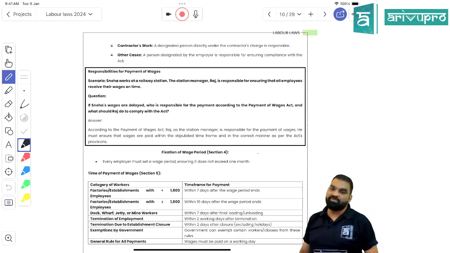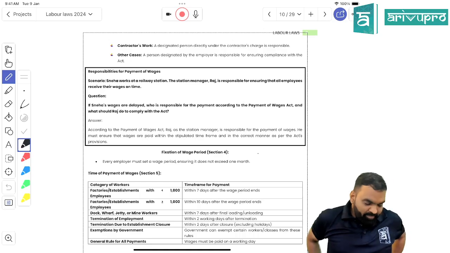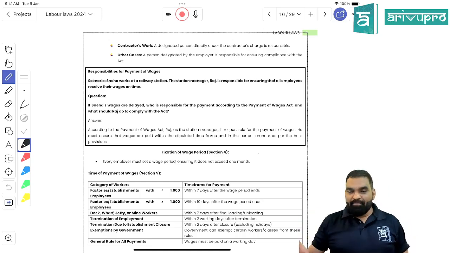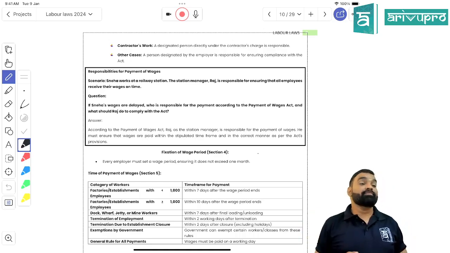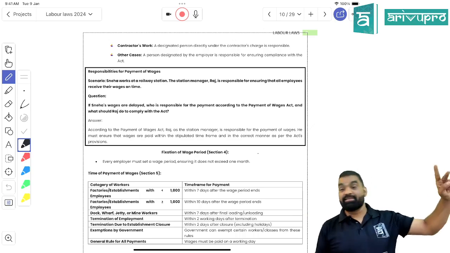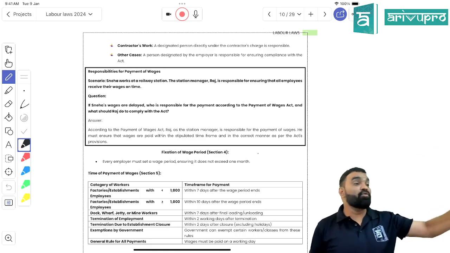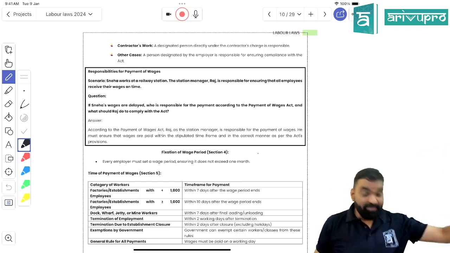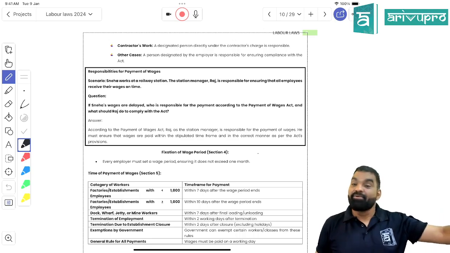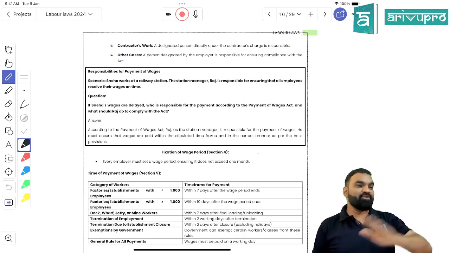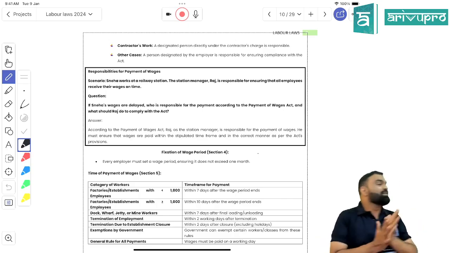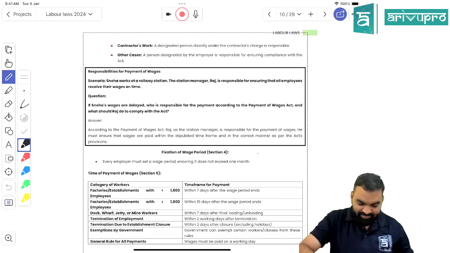How many definitions have been done? Employer, employee, and so on, students. The first one is employer, the second one is employee, the third one is industrial establishment, the fourth one is wages, and the fifth one is who is responsible to make the payment of wages, Section 3. Right, students? Is it clear?